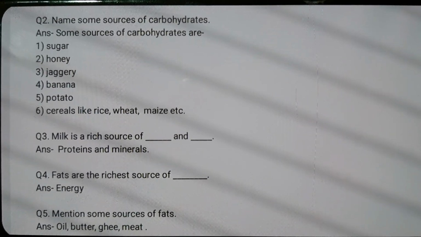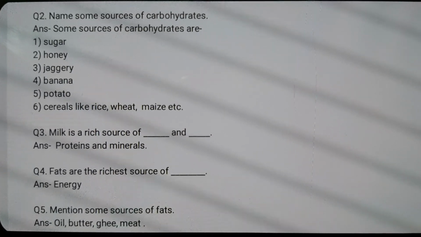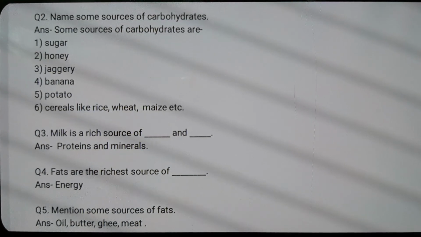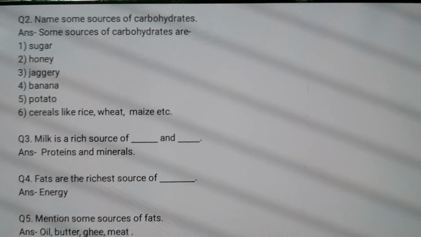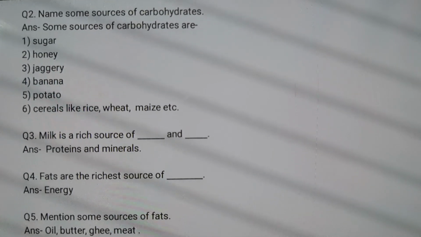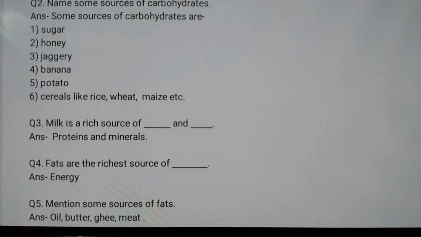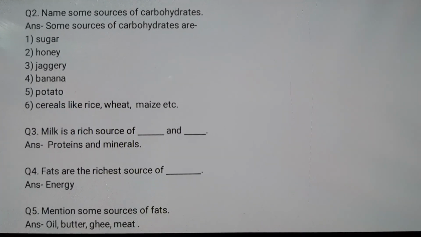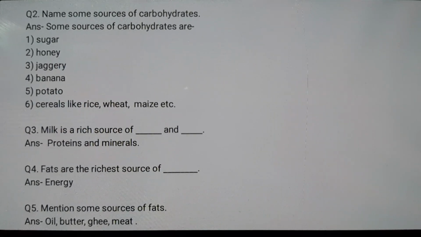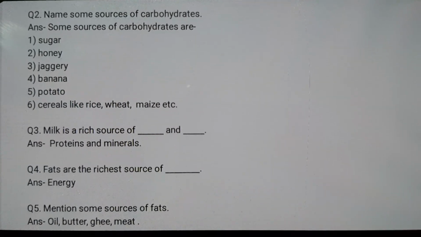Question 3: milk is a rich source of dash and dash. The answer for this question is proteins and minerals. Next, we have question 4: fats are the richest sources of dash. As I have already explained, there are two major sources of energy. First is carbohydrates and second is fats. But to be very precise, I have told you that fats provide us two times the energy of carbohydrates. So fats are the richest sources of energy.